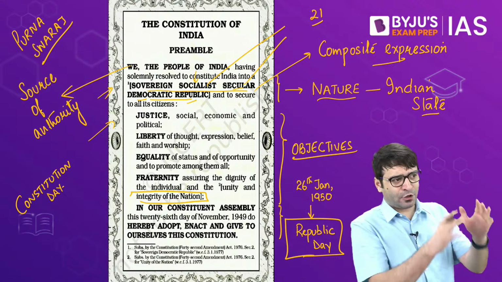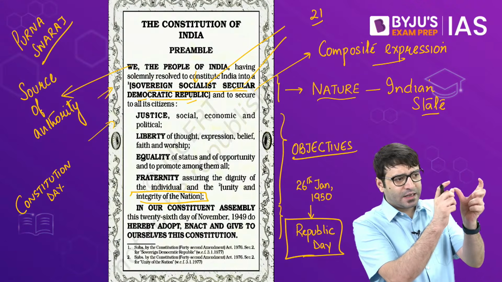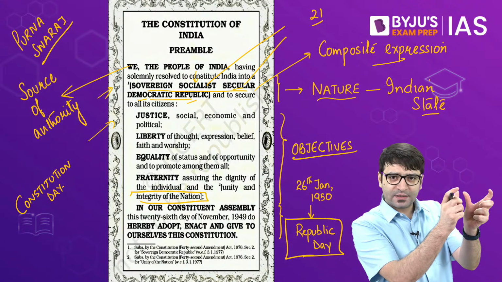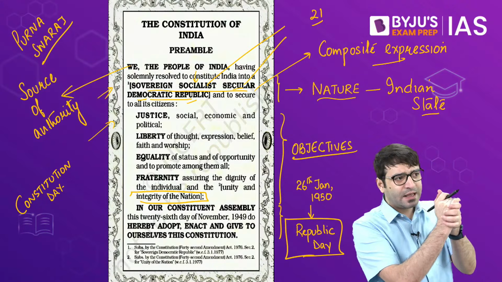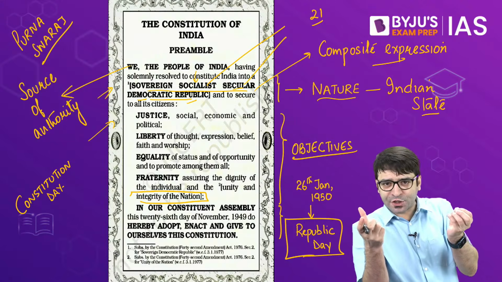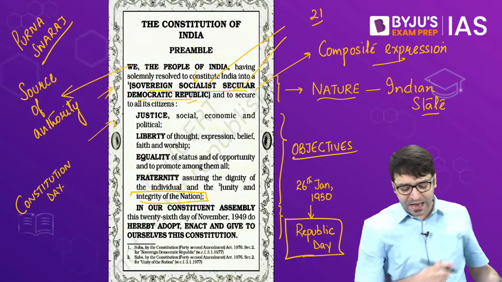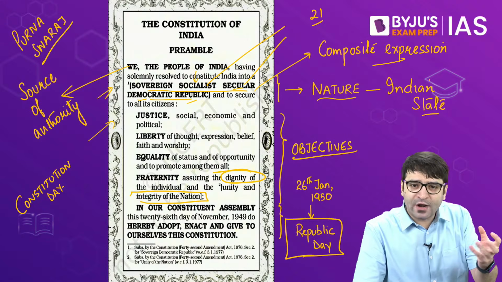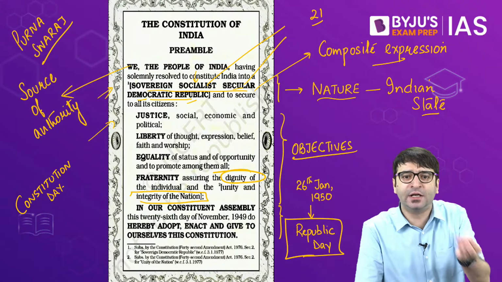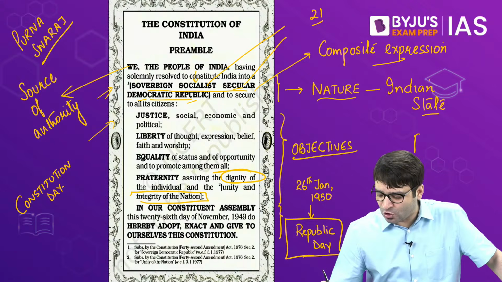The Supreme Court said, look at the preamble. It is the philosophy of the Constitution. It unlocks the minds of the makers of our Constitution. And one of the objectives mentioned in the preamble is the dignity of an individual. We cannot assure dignity of an individual if there is no privacy.